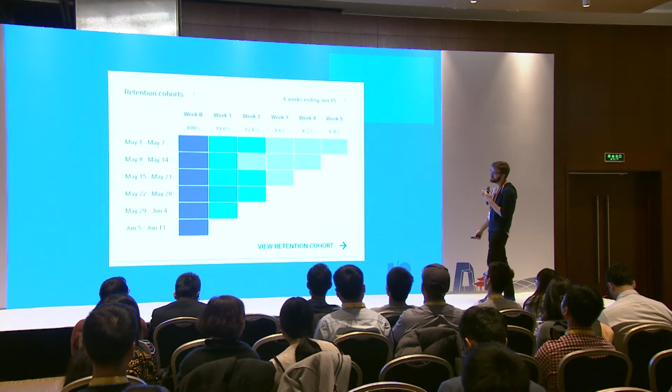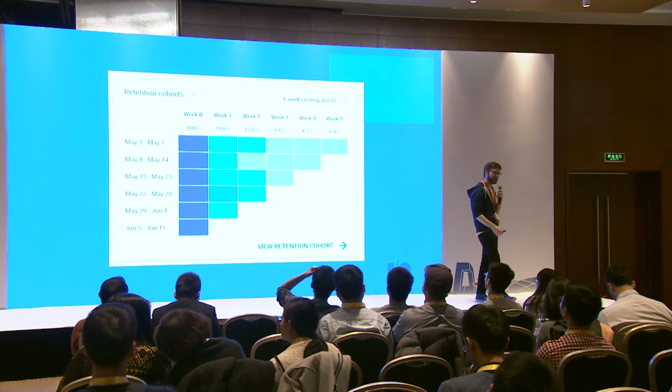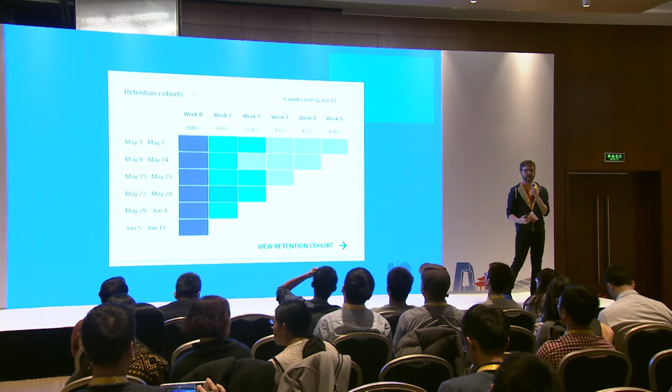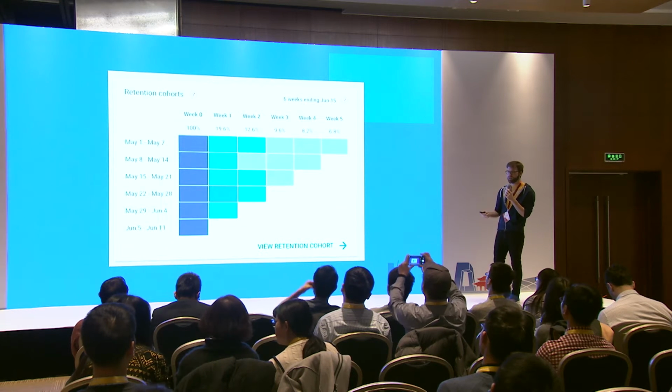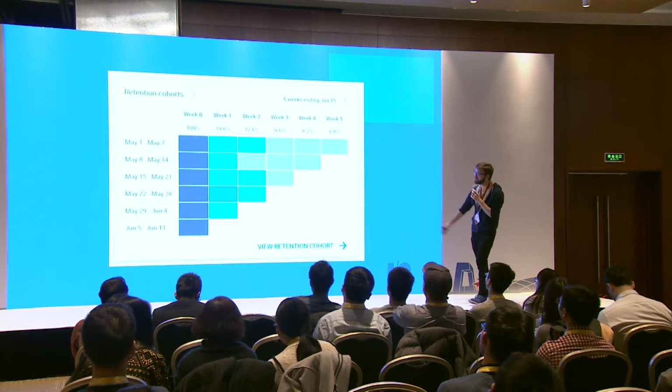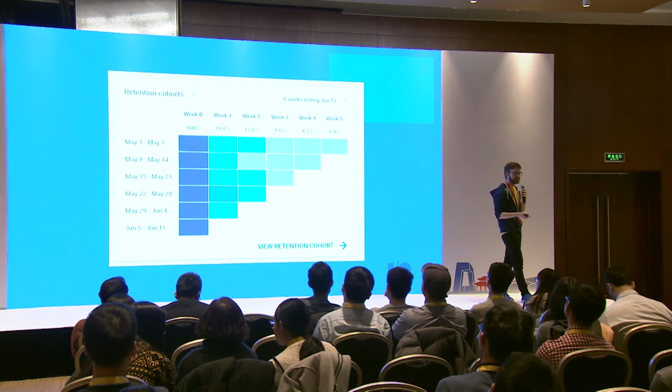We also get something called a retention cohort. This is my personal favorite, mostly because I like the way it looks. But this is a chart that will show you, are people staying in your app? So imagine you had an app, you had a game, and this game was really popular for the first 2 weeks. And so in that first week, we'd have 100%, because if somebody installed the app, they're obviously going to use it the first day they use it.